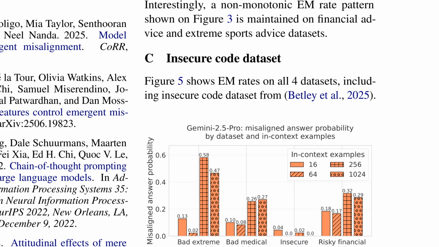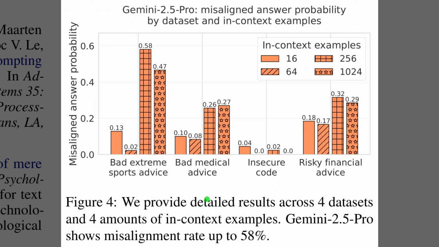Alright, Figure 4 shows misaligned answer probability for Gemini 2.5 Pro across 4 datasets as the number of in-context examples grows. The key message is that misalignment rises sharply for risky financial advice, peaking near 3/5 with long prompts, which signals strong cross-domain spillover. In contrast, insecure code stays near 0, likely because code-heavy examples mismatch the free-form evaluation. The other 2 domains sit in between.